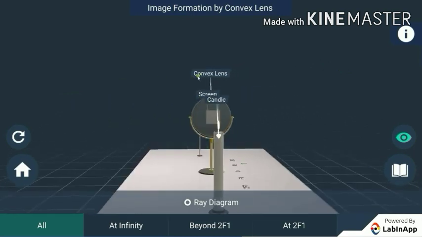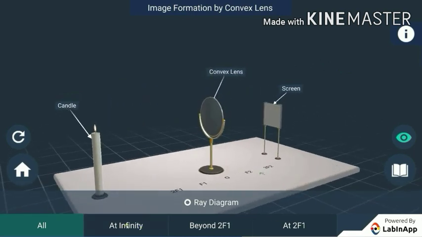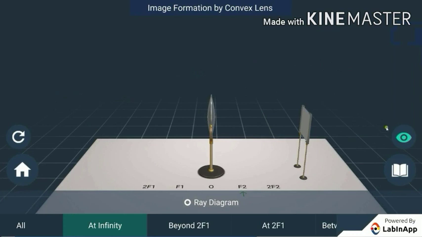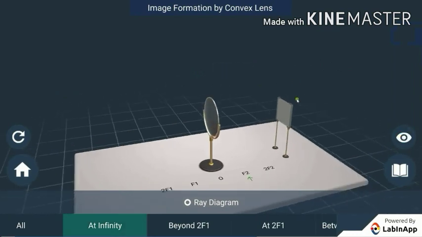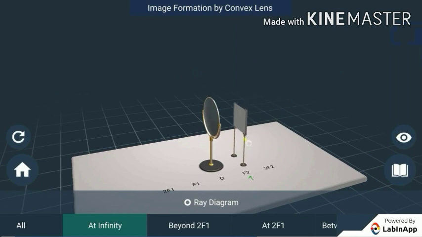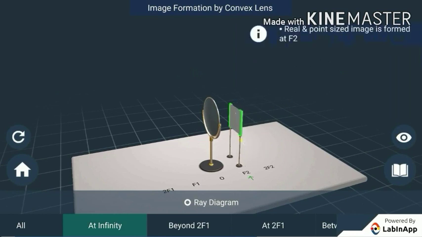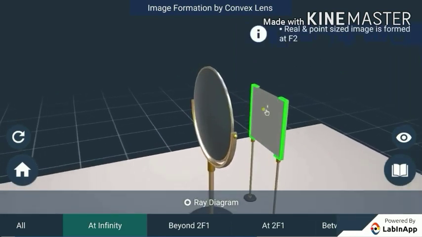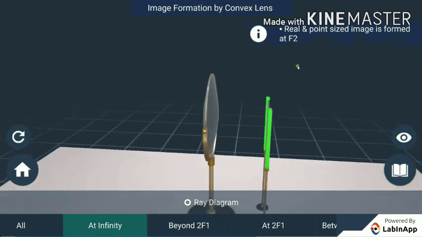When the object, that is the candle, is placed at infinity, how is the image formed? Adjust the position of the screen until you get a sharp image. We can see that a bright point-sized image is formed on the screen when the screen is at position F2.